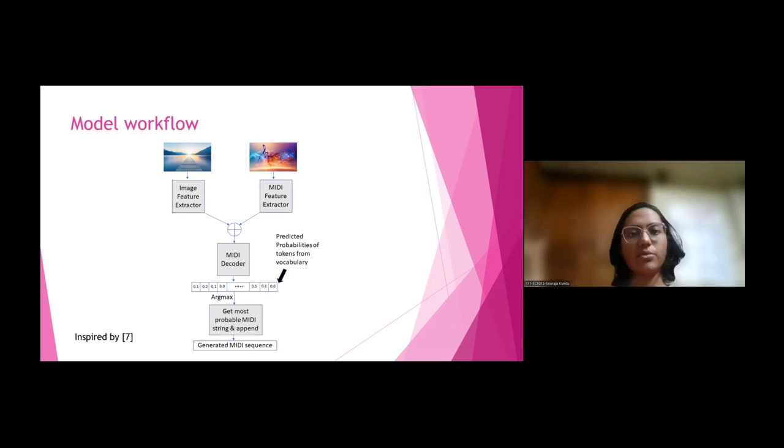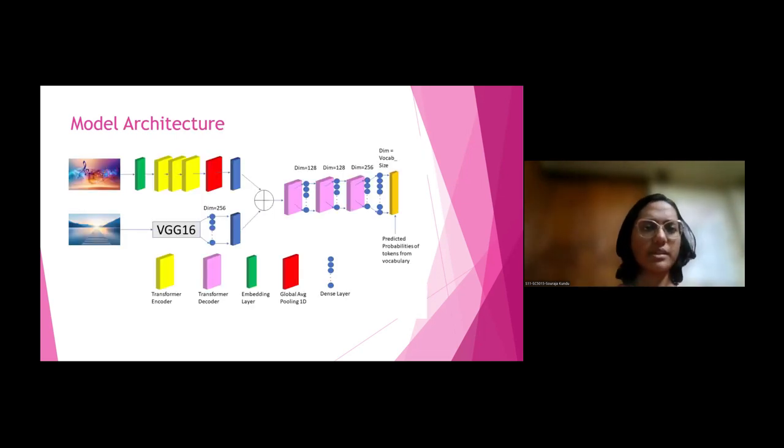And this is the overall workflow of the model which we proposed. And for the different components, we look at this slide. First, we extracted the image features using VGG16. One reason we use the simple pre-trained image encoder is because VGG16 is already trained on a very huge amount of the ImageNet dataset, so it will already be efficient at extracting the relevant features from the images.